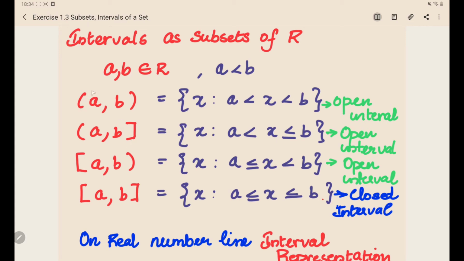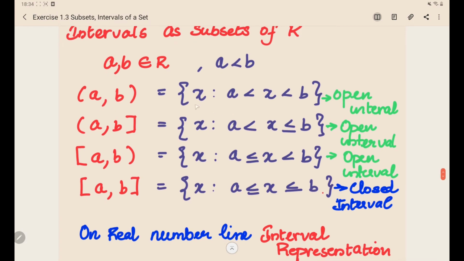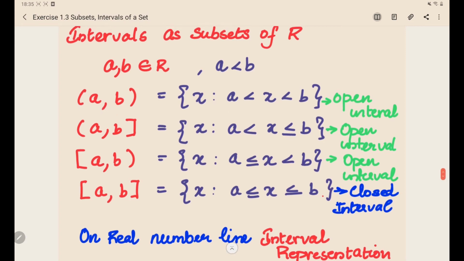You can see that both sides of this set are open. It means that x is in the set of all numbers where a is less than x less than b, because you can see that a and b are not included inside this set if you represent it using brackets on both sides of the limits.